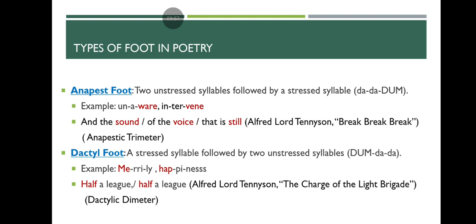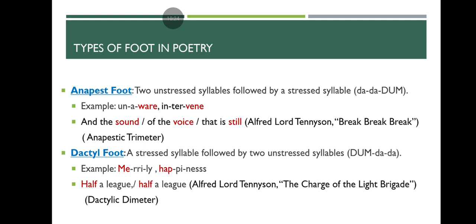For example, let us see from a poem: and the sound of the voice that is still. This poem is from Alfred Lord Tennyson's Break, Break, Break. Here we can see anapestic trimeter, meaning the anapest foot is used three times in a line. That's why it is called anapestic trimeter.